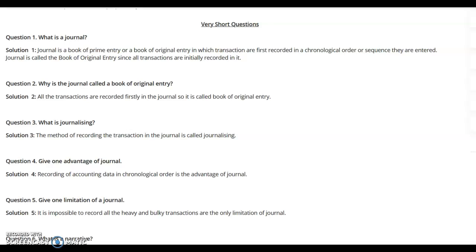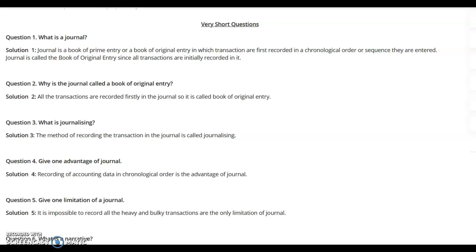Under this, what we should do is first of all record the transactions, and all the other steps are to be followed afterwards. Why is the journal called a book of original entry? Very simple and easy question, easy answer. All the transactions are recorded firstly in the journal. As I told you repeatedly, all the transactions are first recorded in the journal, and later on, all the steps are followed on the basis of the transactions recorded in the journal.